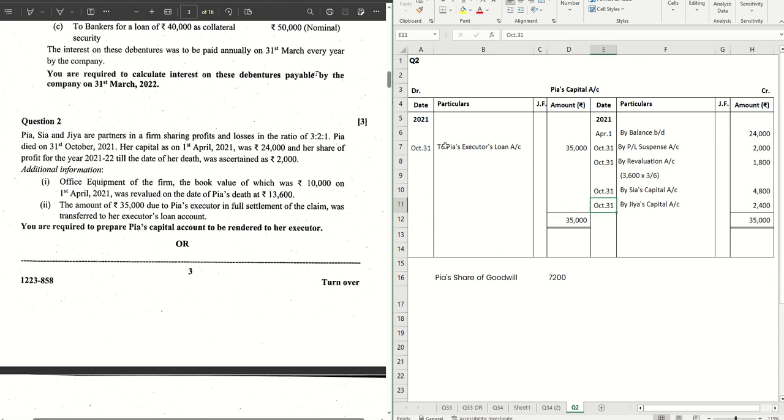This is the tricky part here, hidden goodwill. If this is missed out, then you miss out some marks, you will not get the full marks. So be careful about this. Always tally both the sides to understand if you have done it correctly or not. All right. So this is it about this sum.